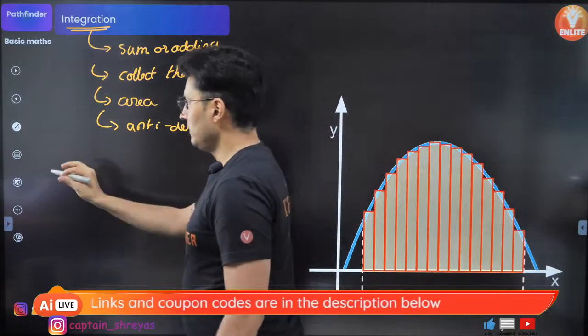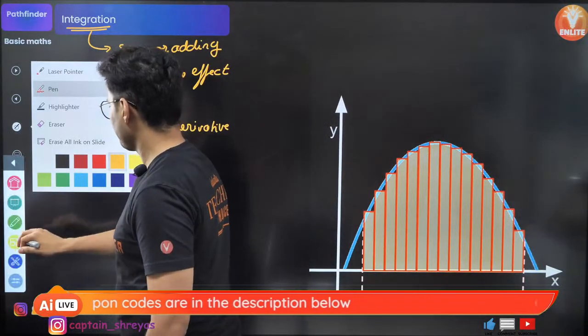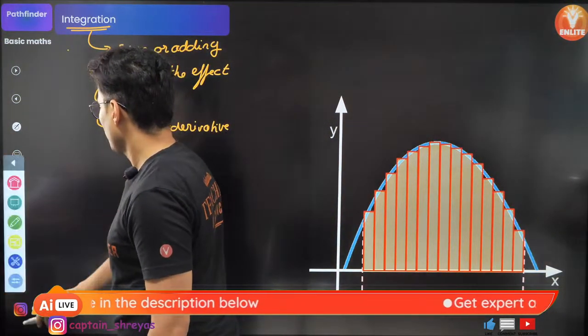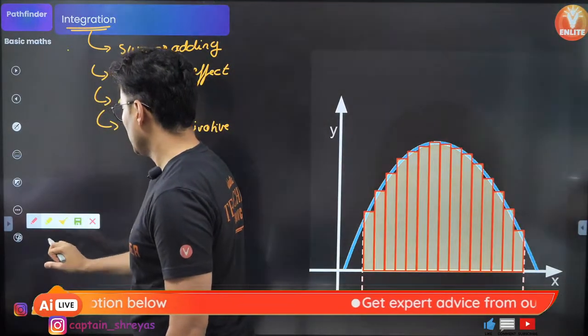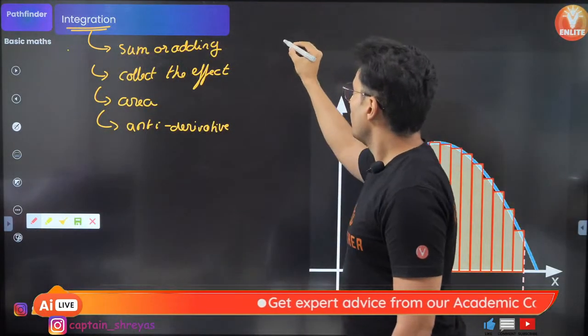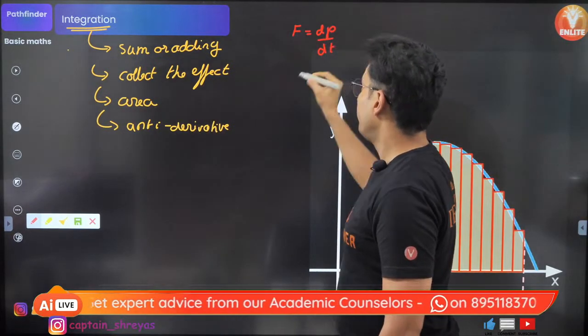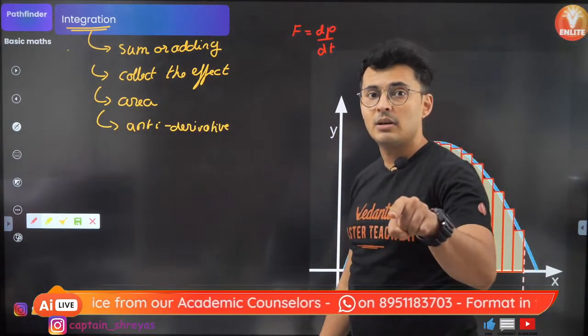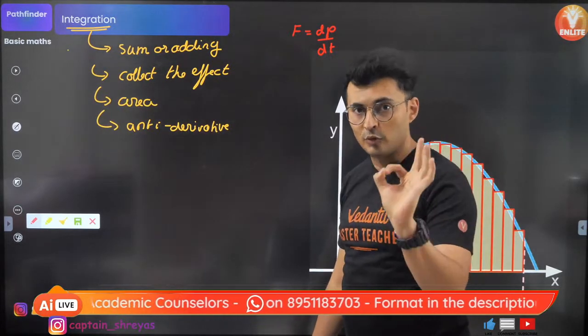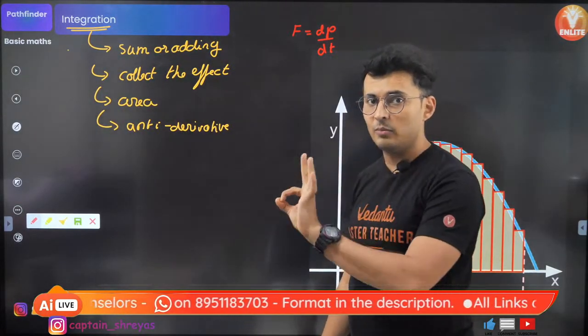Like, for example, imagine force is dp by dt. Force is the derivative of momentum.